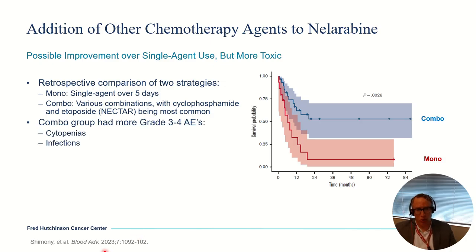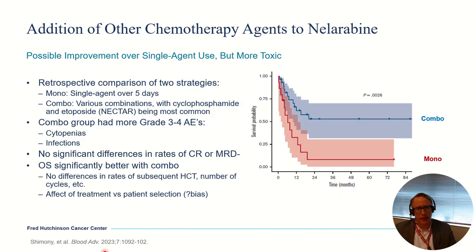The combo arm had more grade 3 or 4 adverse events, including things you would expect from the addition of cyclophosphamide and etoposide, cytopenias, and infections. There were no significant differences in the rates of complete remission or MRD negativity, despite the addition of these other chemotherapy agents, but obviously the survival looked better. There were no differences in the rates of subsequent transplant, the number of cycles, et cetera.